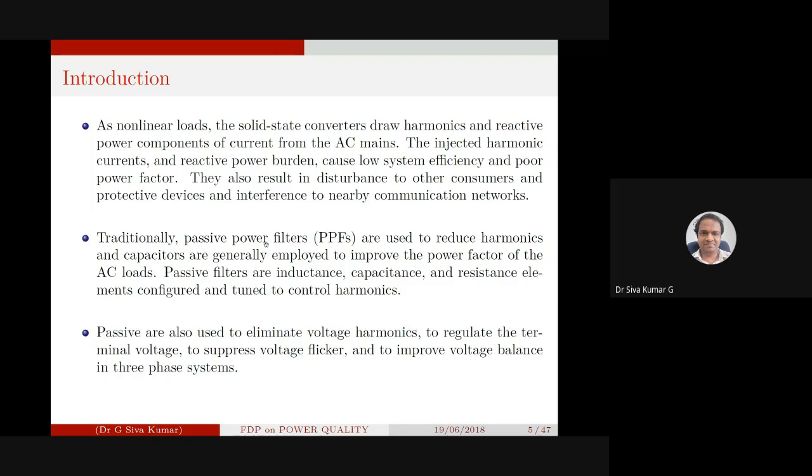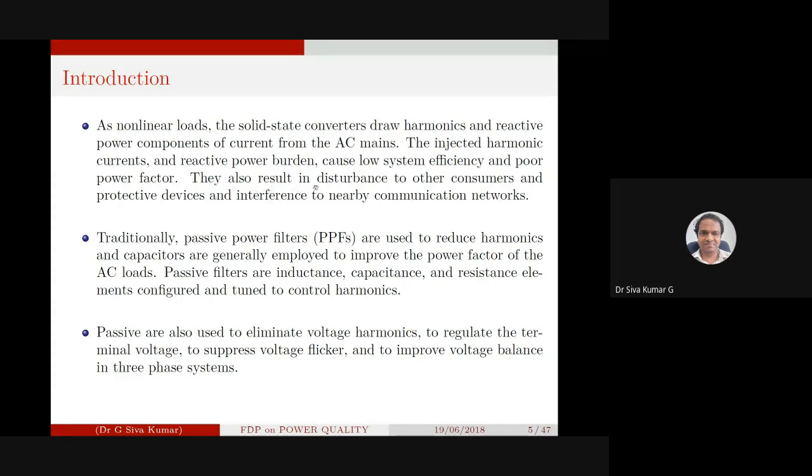Traditionally, passive filters are used to reduce the harmonics, and capacitors are generally employed to improve the power factor of the AC loads. Passive filters are inductance, capacitance, and resistance elements configured and tuned to control harmonics. This is one important point when you have harmonics. We have seen about the poor power factor, and with that, the cause of low system efficiency.